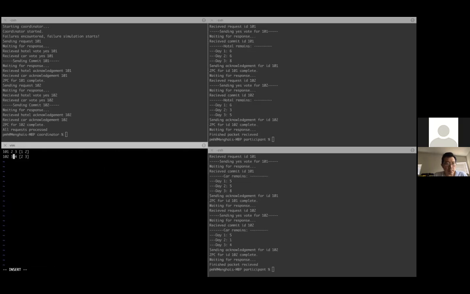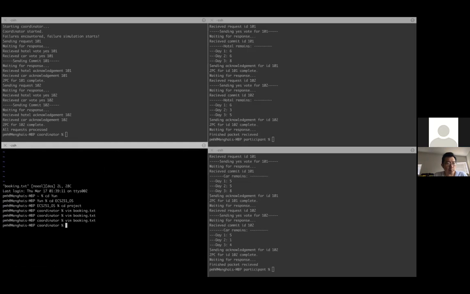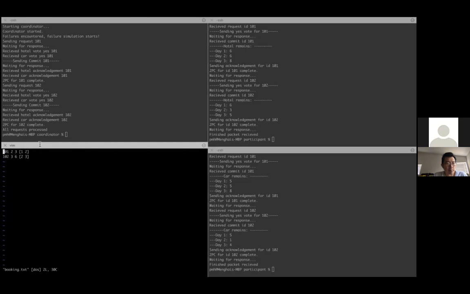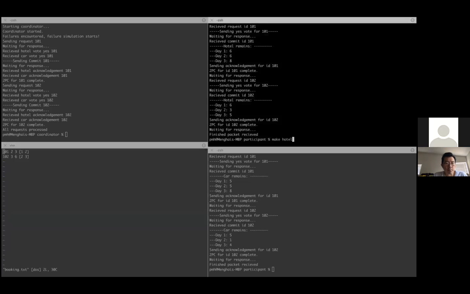So let's see what happens if I change something. If I change the second request so that I request 6 cars for day 2 and day 3, which means it should abort at last. Okay, let's see. We have 6 here. So let's run again.